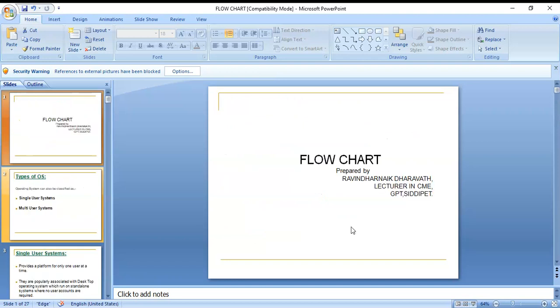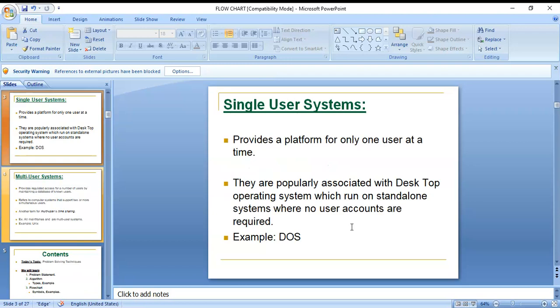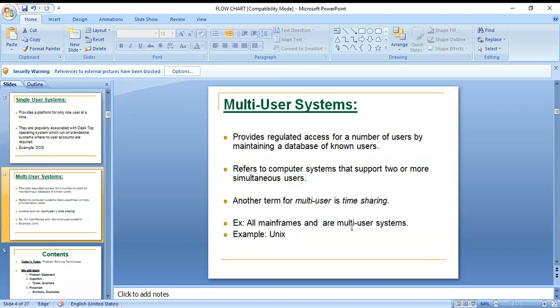You can see types of OS. Operating systems can be classified into two categories. One is single user system, second one is multi-user system. Single user system means only one user can use it at a time, and they are popularly associated with desktop operating systems which run on standalone systems where no user accounts are required. Okay, an example for that is DOS.